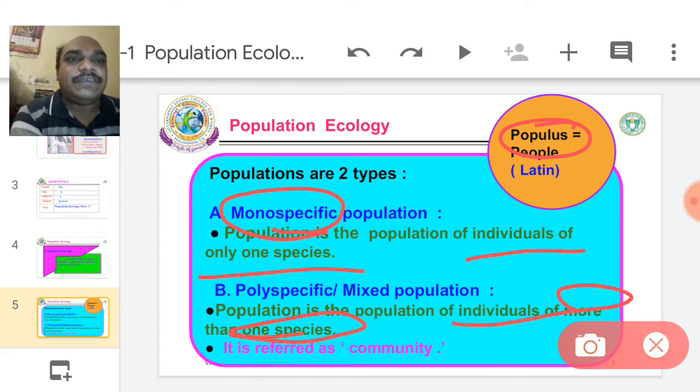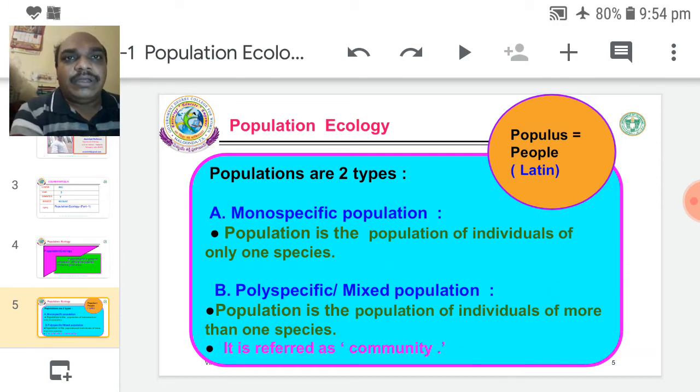So more than one type of species living together in a particular given area is generally referred to as a community. So this definition also belongs to community. In a given area, the group of many species living together is called a community. Simply, a group of many species in one area is called a community.